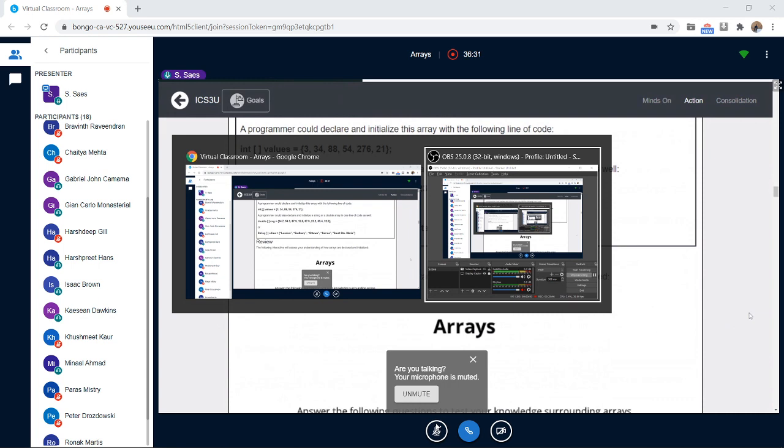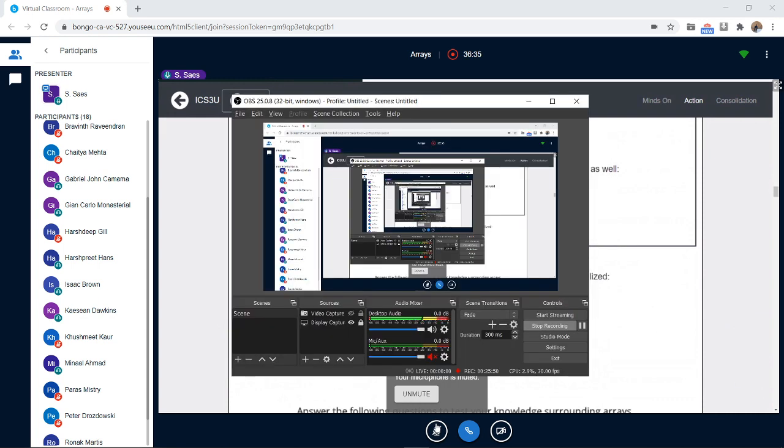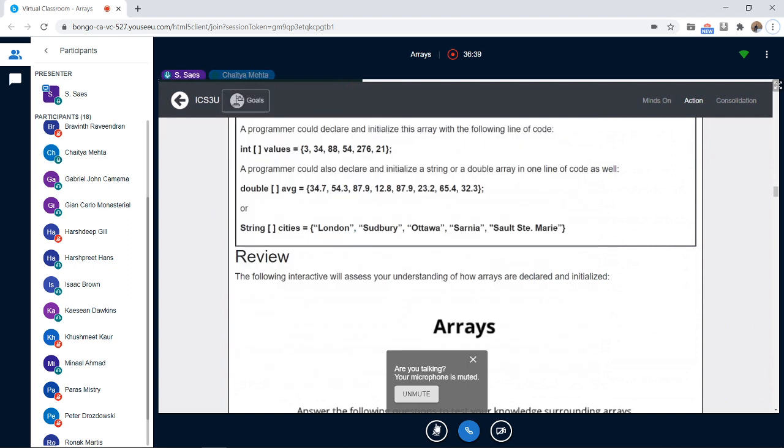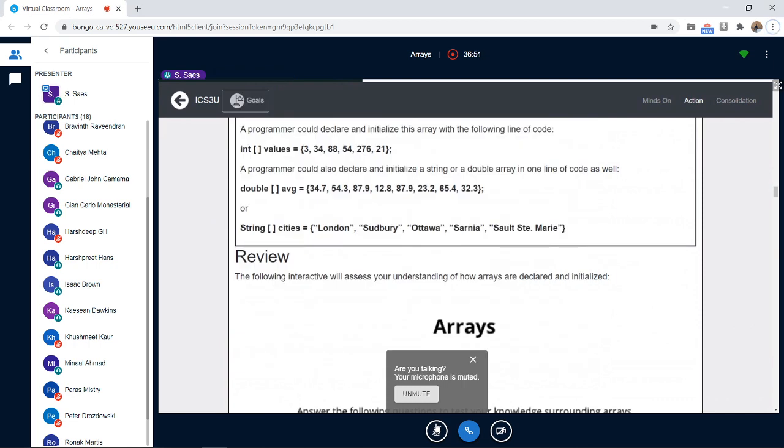Can someone tell me what is the value in index 3? Ottawa? Start from 0. Index 3. Yes, Sarnia. London is 0, Sudbury is 1, Ottawa is 2, and Sarnia is 3. And what if I say, what is the fifth element of this array?